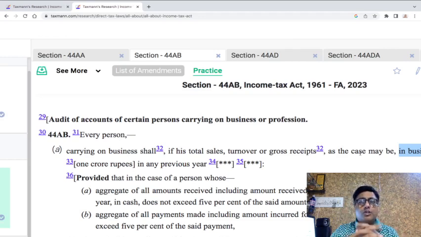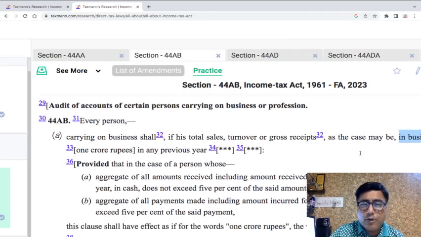So keeping these two judgments in mind, one can say that if you are a partner in a partnership firm drawing a remuneration of, let's say, 1 crore rupees, you are not supposed to get your books of accounts audited. Because remuneration is not your gross receipt, remuneration is not your turnover. It's not that the partner is carrying out the business. Business is being carried out by the partnership firm. So the turnover of the business is to be seen. A partner, simply because the turnover exceeds that limit, cannot be compelled to get the books of accounts audited.